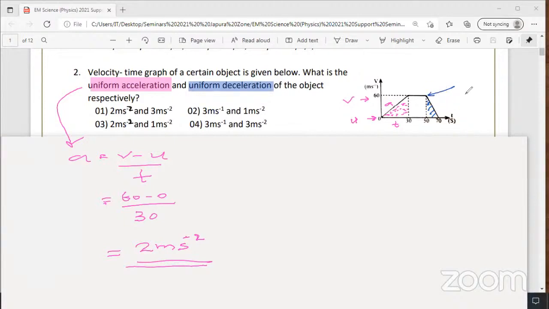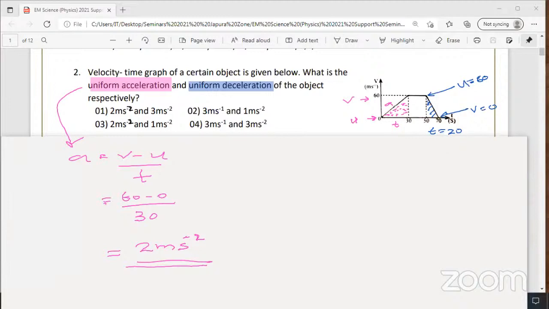Why is it called deceleration? Velocity decreases. So when it comes to the deceleration, initial velocity is 60, final velocity is 0. Look at the screen. Time taken is 20 seconds. Don't write 70 seconds. Time taken 20 seconds.